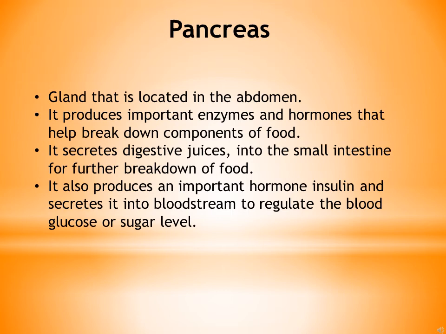And fats also need to be broken down into its components. So all these complex nutrients are broken down into simpler ones with the help of the digestive enzymes which are secreted by pancreas. This pancreas also produces an important hormone called insulin.